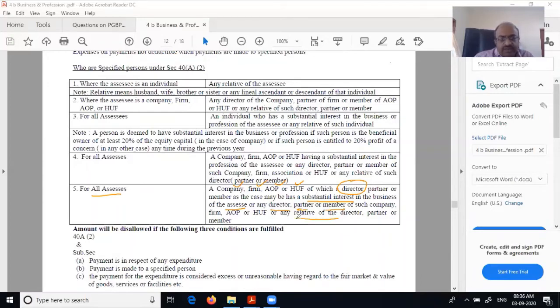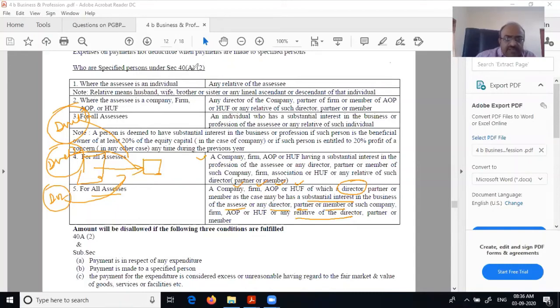Not only that, their relatives also will become. So if I have to look at this, this is the assessee, and this is the company having substantial interest in it. Then this is director 1, director 2, director 3. All these people are also becoming specified persons.